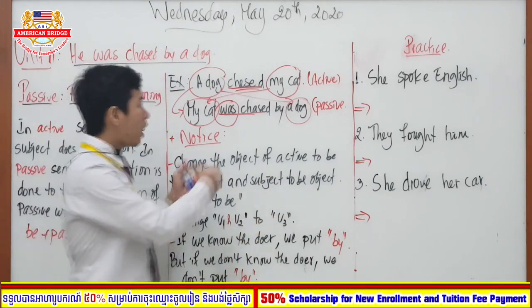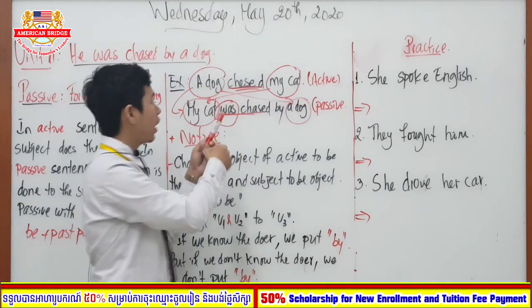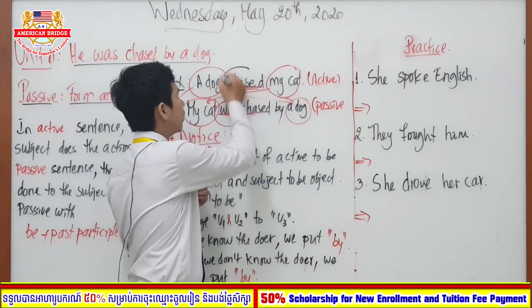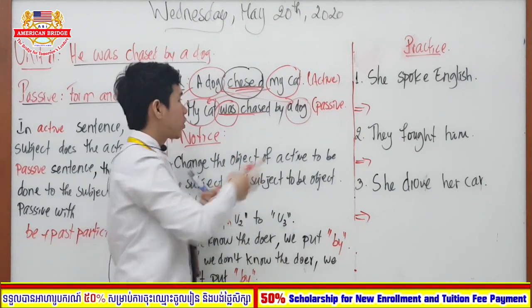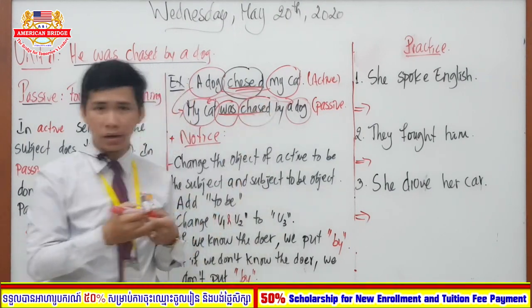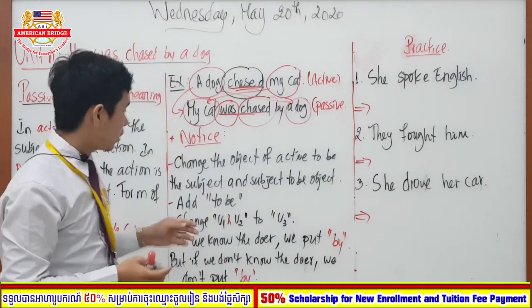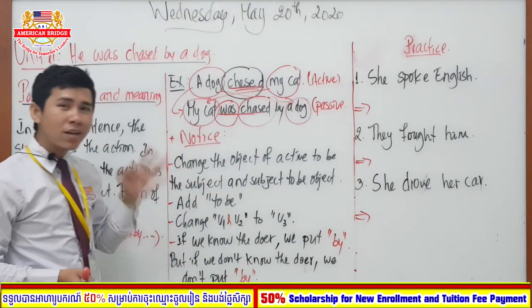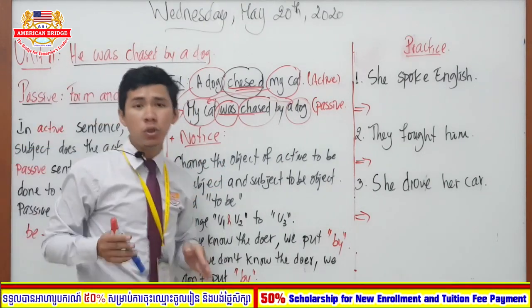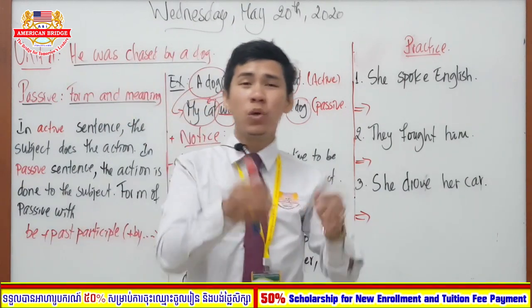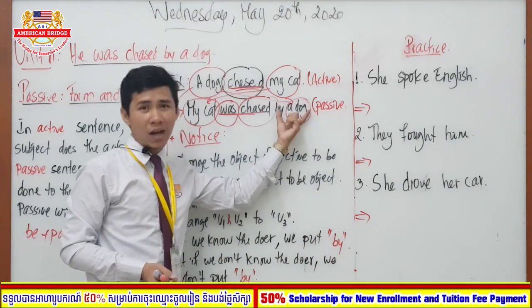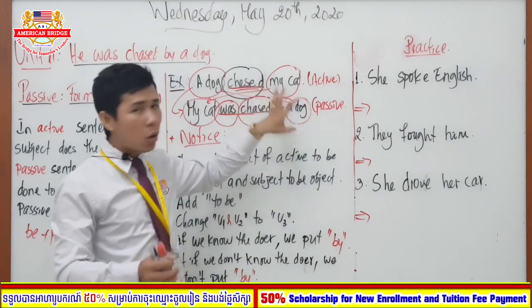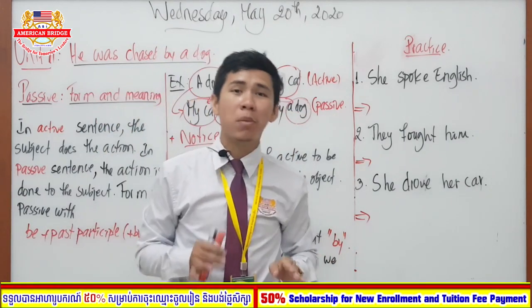So here we're going to change the verb. Chase. You are going to change the verb chase to be what? To be participle. So chase to be chased over here. Okay. So this is the third step, and the last step is that if I know the subject who is the doer, I put by. See, I know who is the doer, a dog, so I put by. But if I don't know who is the doer, I do not need to put by anymore.